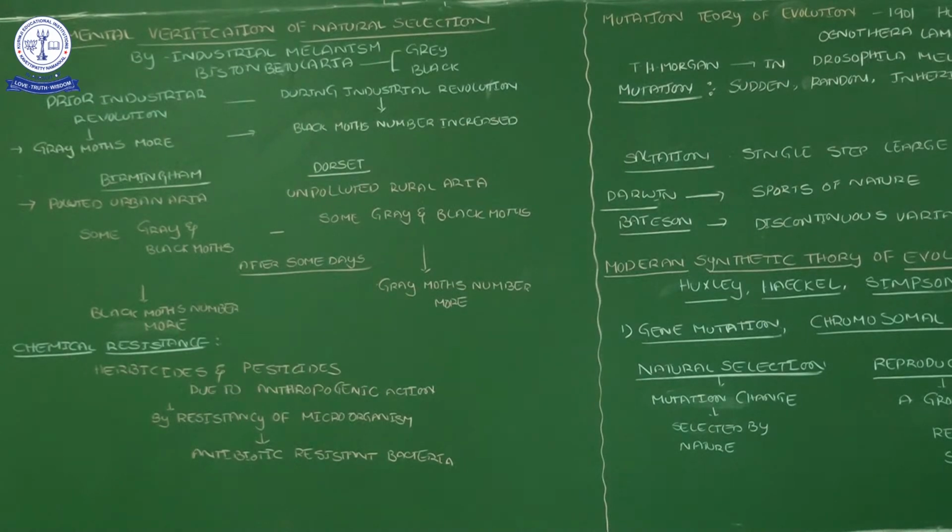What is the link between the increase in their number and the industrial revolution?